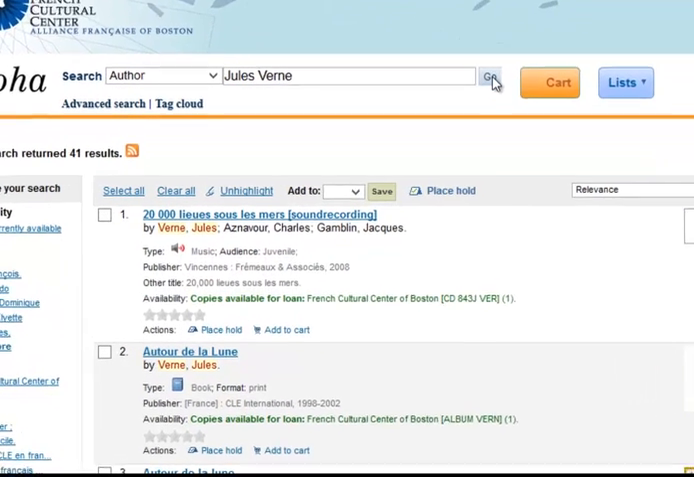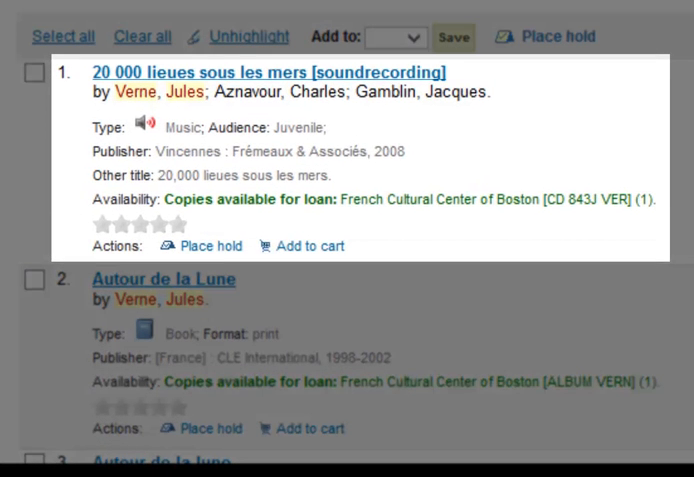Let's look closely at one listing. The first item is 20,000 lieues sous les mers, 20,000 leagues beneath the sea. At a glance, you can see that this item is a sound recording. Jules Verne is listed as author, of course. The names of Charles Aznavour and Jacques Gamblin appear because they were the voice performers for this recording.